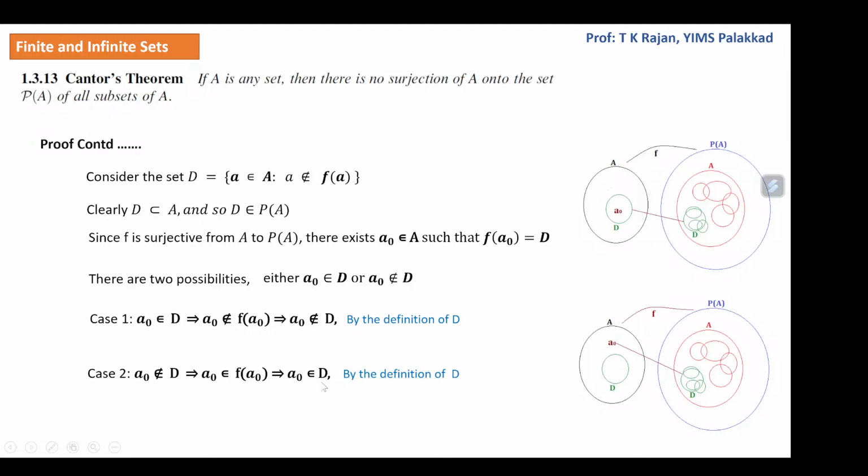So these two contradictions fulfill the condition that there cannot be a surjection of A onto the set P of A, or subsets of A. That is Cantor's theorem. There cannot be a surjection of a set onto its power set.